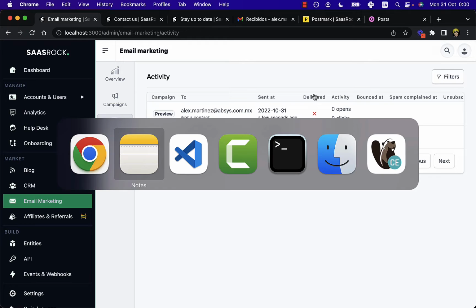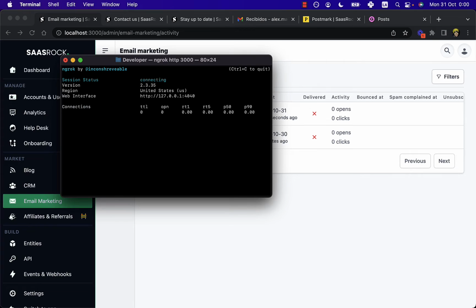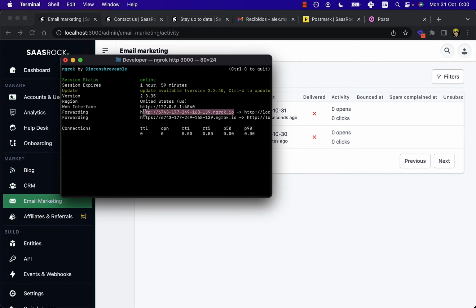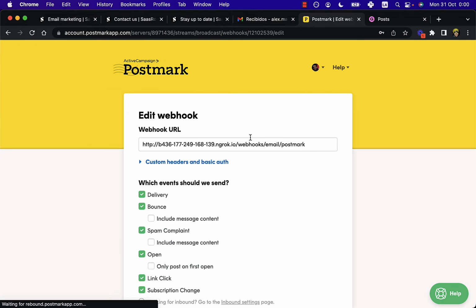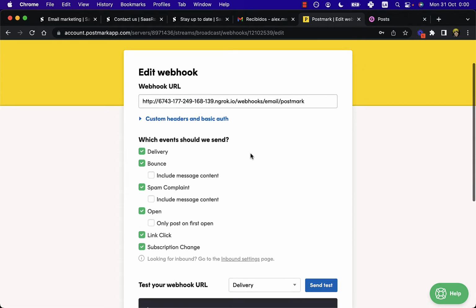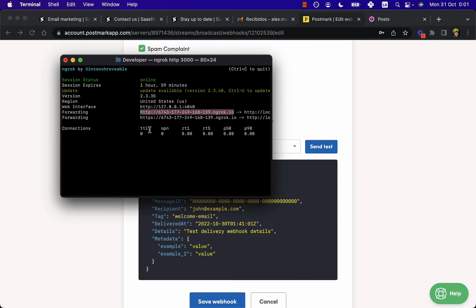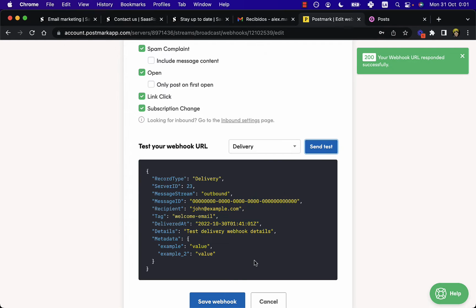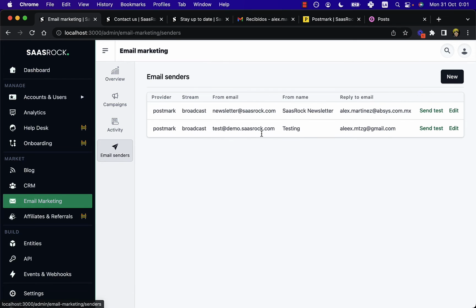So if you want to test the webhooks, first you need to run ngrok on your port and copy the HTTP URL and go to the Postmark server webhooks, click on the webhook and update the URL. First, you want to send a test to see if this is working. So let's do that. So it's working. So now we can save this. And let's try sending another test.